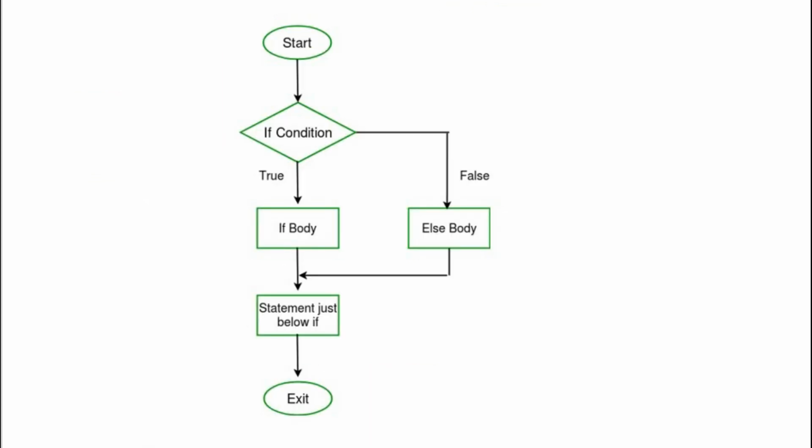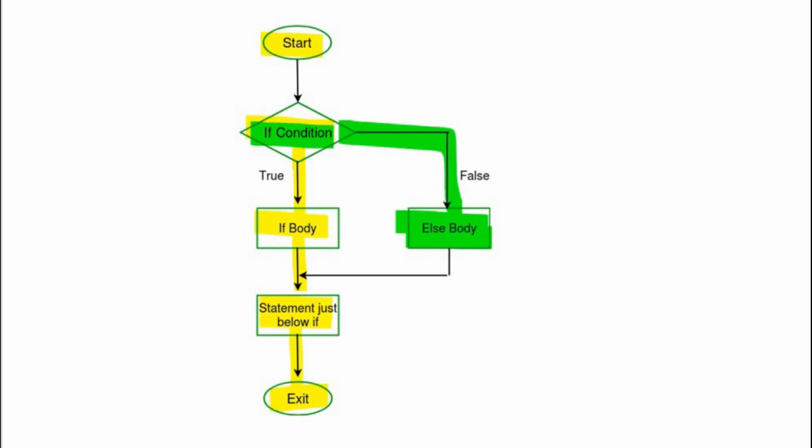Let's see the flow chart for the if else statement. The program starts here. The if condition is tested. If the condition is true, the if body is executed. And after the execution of the if body, the remaining statements that follow the if body are executed and the program ends here. If the result of the tested condition, the if condition, was false, then the else body will be executed, and after the execution of the else body, the remaining statements that follow the if else statement will be executed and the program will end here.